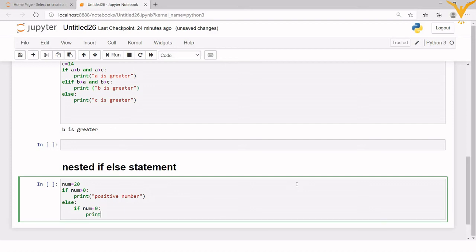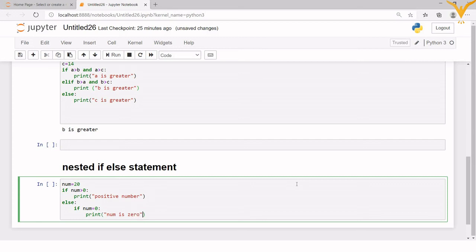So if num is equal to 0, I will print here: num is 0.